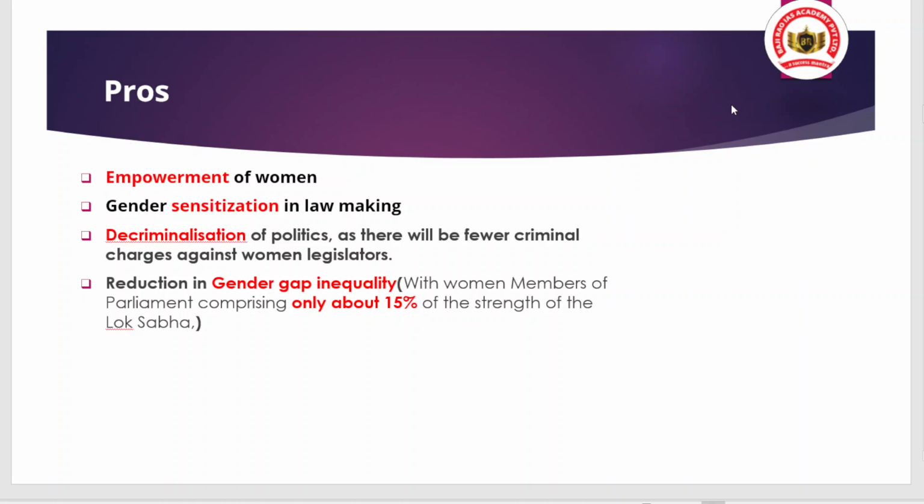But you should know that the constitution does not provide any barrier; the government can do reservation provision in 2024. The government can do it, but as you know, there is a political angle involved in that. So the government tries to shift the demand and the implementation of the provision to 2029. That is also one of the points. So we will not discuss the political angle, we will discuss the angle with respect to the examination point of view.